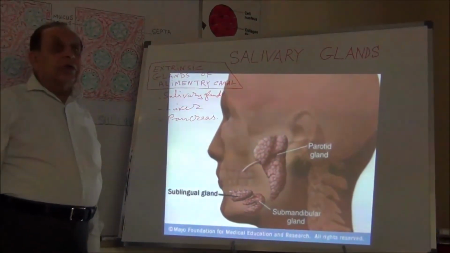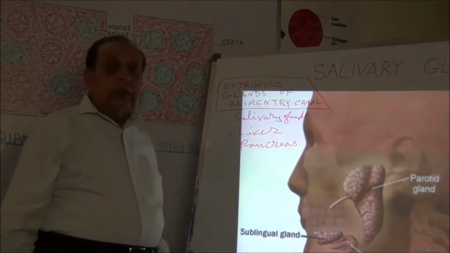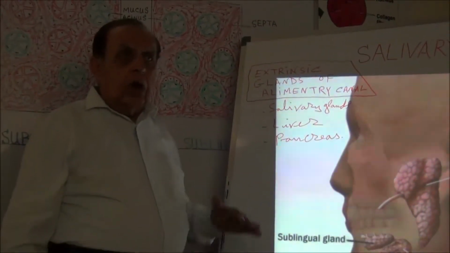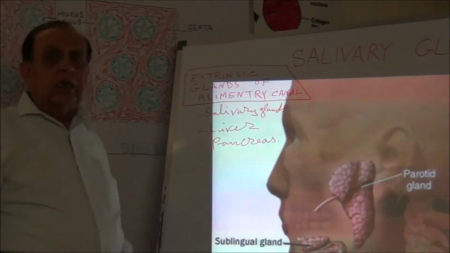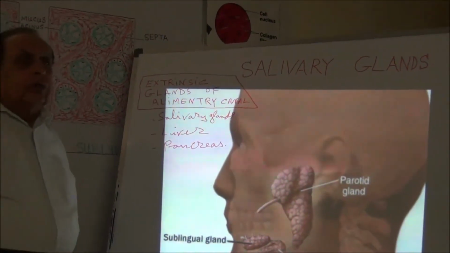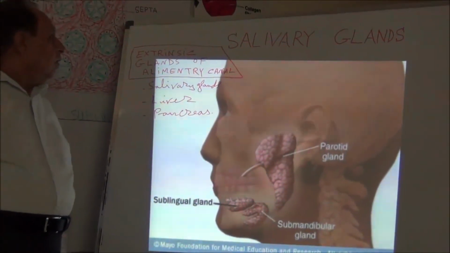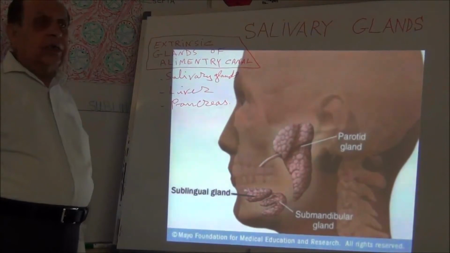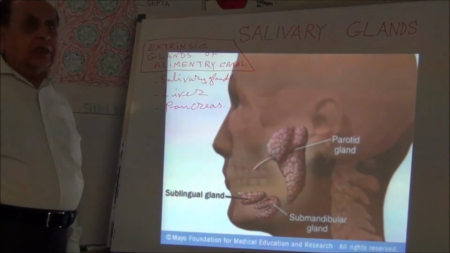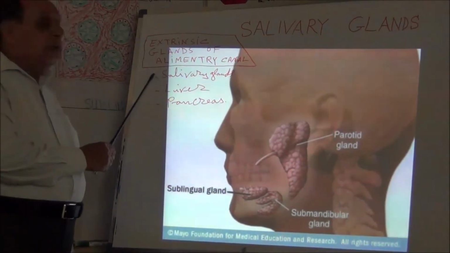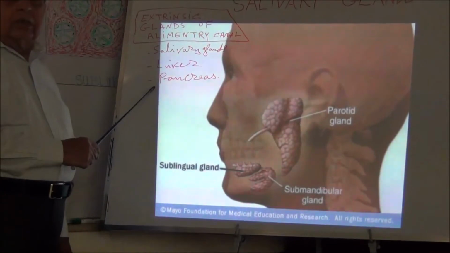Now the extrinsic glands of the alimentary canal. These glands are present outside the gut, and their secretion enters through ducts into the alimentary canal. So they are called the extrinsic glands of the alimentary canal. These glands are the salivary glands, liver and pancreas.